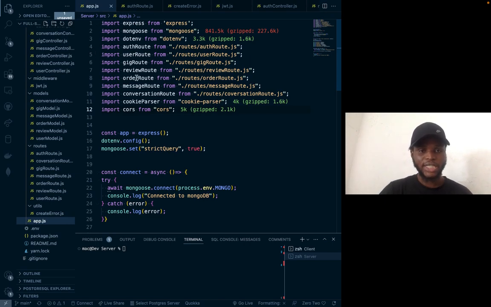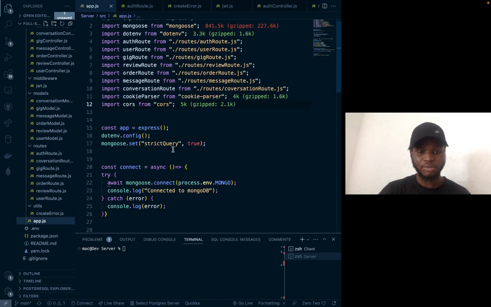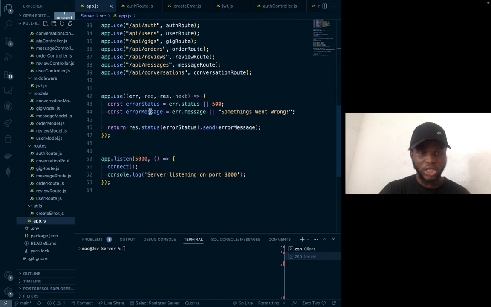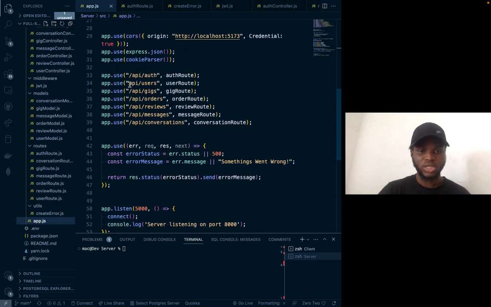So you can see here are all my routes. Let me just walk you around. Here are all my routes, especially the message route, the authentication route, the conversation route, and all of that. I'm importing all the routes here in my app.js, and I'm using them down here. This is where I'm using them. You can see /api/auth, then login or register, /api/user, then the username of the person and all of that.